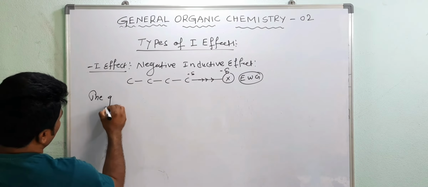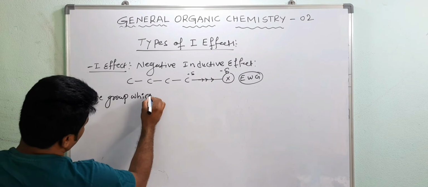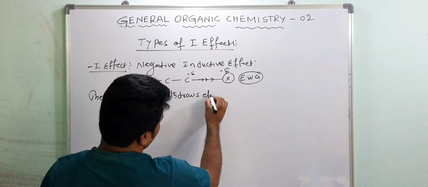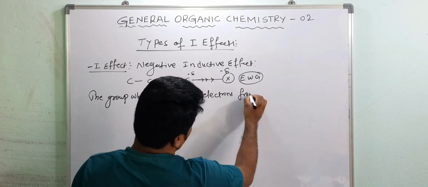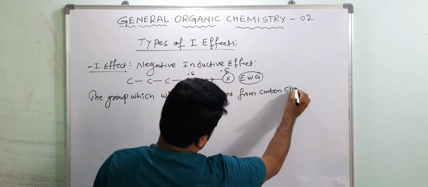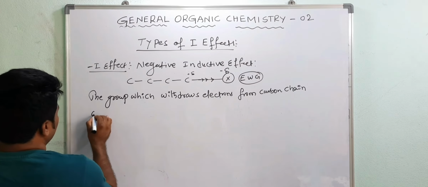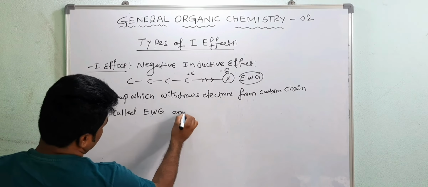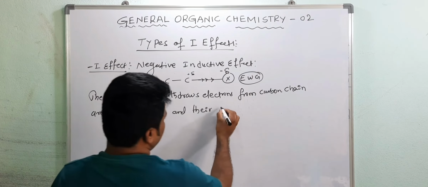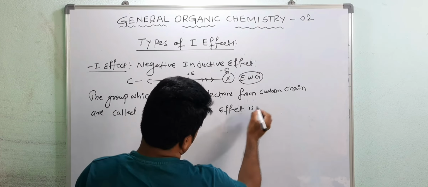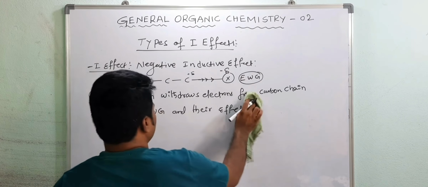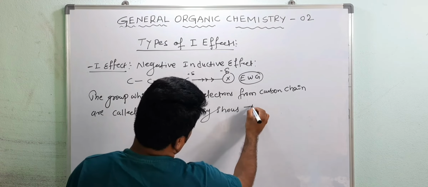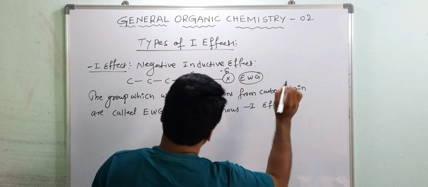The group which withdraws electrons from the carbon chain is called an electron withdrawing group, and it shows minus I effect. Write down the definition.